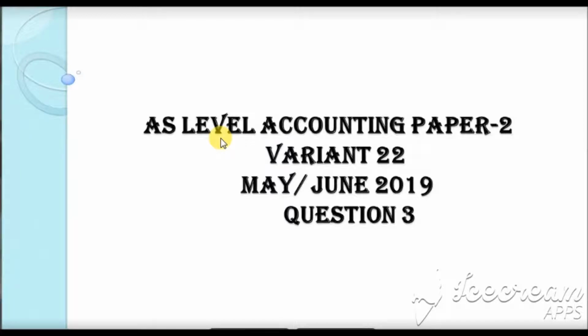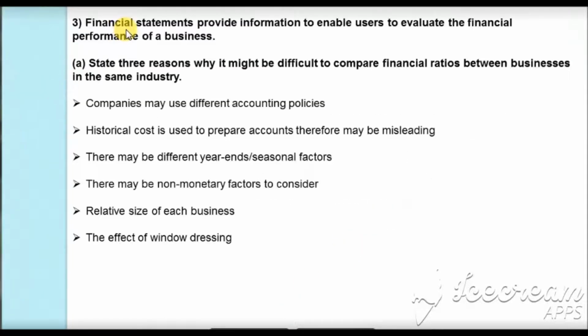Based on the request of a subscriber, we are going to do an AS level question from paper 2, variant 22, May-June 2019, question 3, based on ratio analysis. The question states that the financial statements provide information to enable the users to evaluate the financial performance of the business. In part (a) of the question, we are asked to state 3 reasons why it might be difficult to compare the financial ratios between the businesses in the same industry.